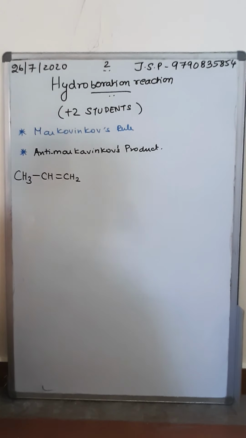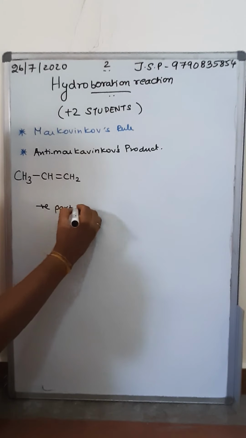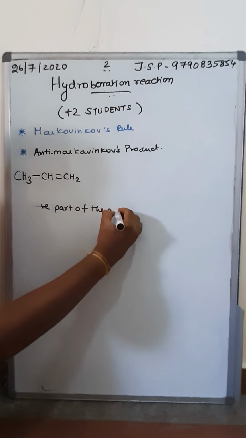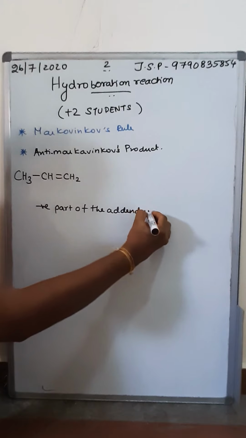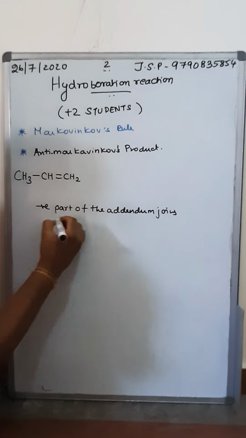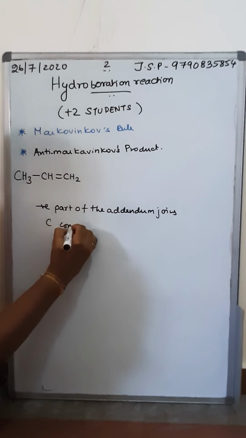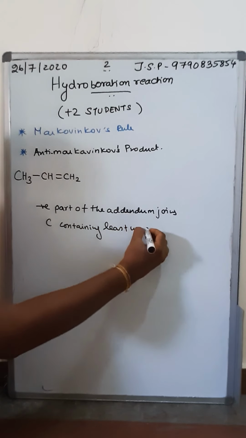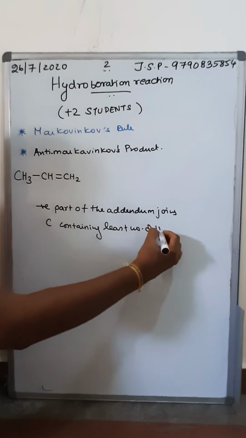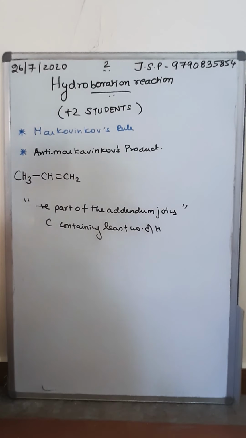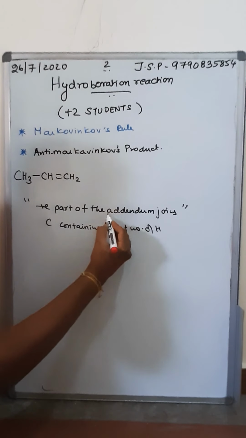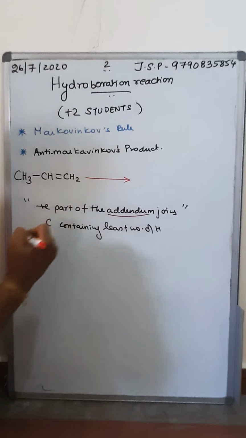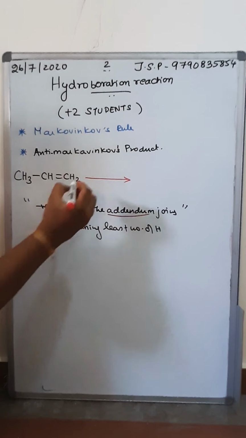Markovnikov's rule states that the negative part of the addendum joins the carbon containing the least number of hydrogen. So this is Markovnikov's rule. What do you mean by the term addendum? The one which is going to get added. In this case, the addendum is going to be the water molecule.